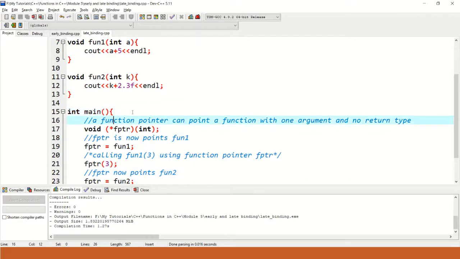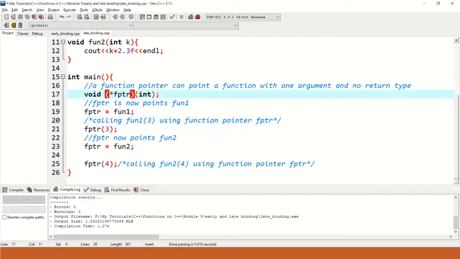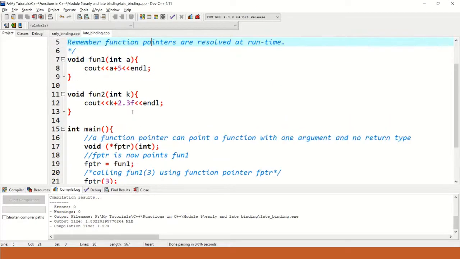In this code, I have declared one function pointer called fptr. What kind of function can this pointer point to? It can point to a function which accepts an argument of type int and whose return type is void. That means the function returns nothing and accepts an argument of type int. I have declared two functions here, one is fun1, another is fun2. Both have argument type int and return type void. So fptr can point to both of these functions, but one function at a time only.